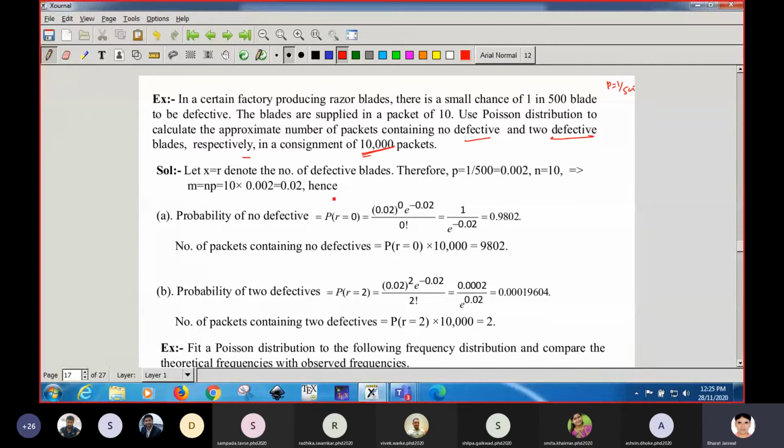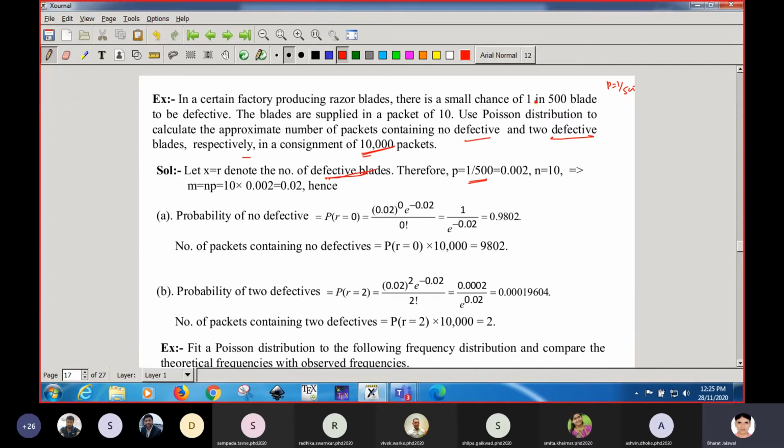So let us denote the discrete variable x equal to r, the number of defective blades, because we have to calculate the probability of defective. Then the probability will be 1 by 500, because it is given that out of 500 blades only one is defective.